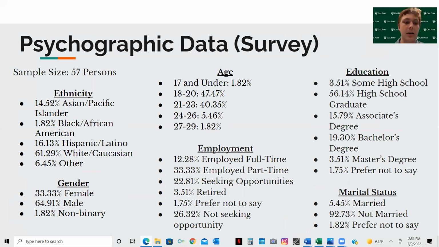So taking a look at the psychographic data from our survey, we had 57 people take our survey. Looking specifically at the ethnicity, age, education, and marital status of the people that did the survey, it appears to match the Cal Poly student body, which makes sense because we sent out the survey through personal connections, and most of our personal connections are people who go to this school. On top of that, the gender was skewed towards male, at 64.9% of the people that took the survey. And surprisingly, the employment distribution was very even amongst full-time, part-time, seeking or not seeking opportunities.